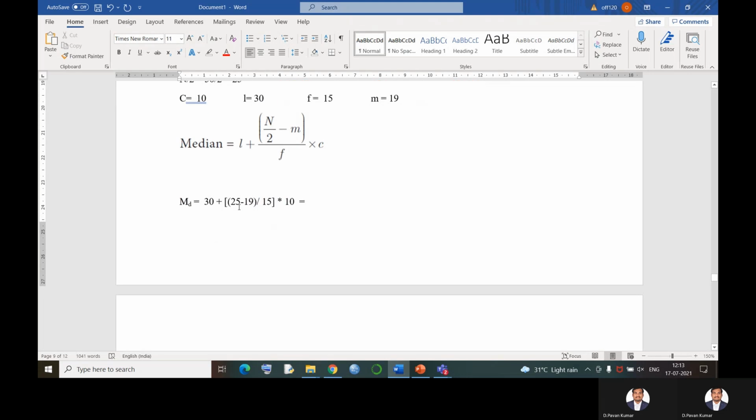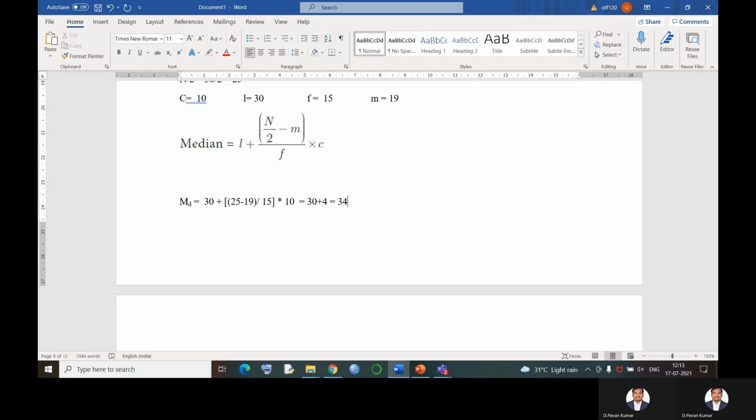That is equal to 25 minus 19, which is 6. 6 by 15 into 10; we can multiply, right? 6 into 10 is 60, divided by 15. 60 by 15 means it's 4, right? 15 fours are 60. So finally we get the answer as 30 plus 4 is equal to 34.